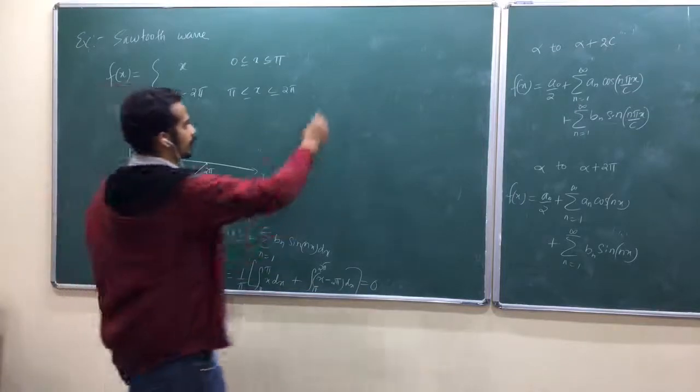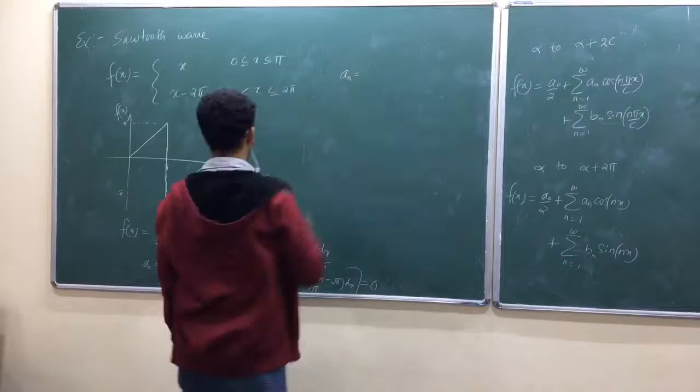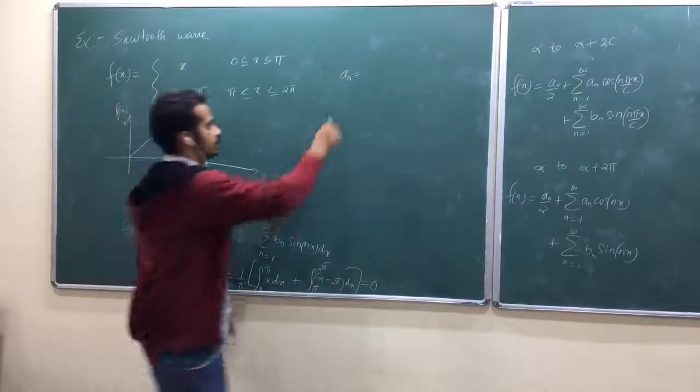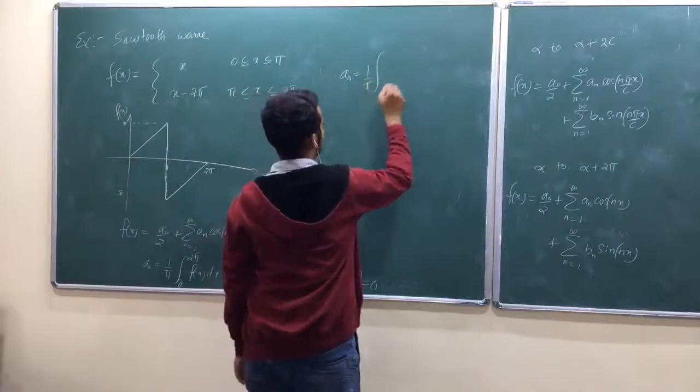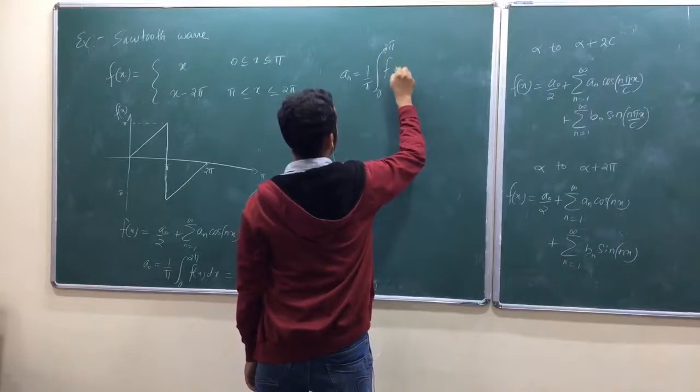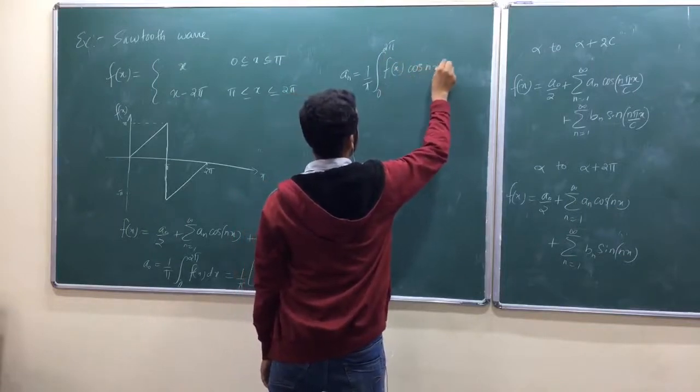Now another one, a n, isn't it? What is a n? 1 by pi, 0 to 2 pi f of x into cos n x dx.